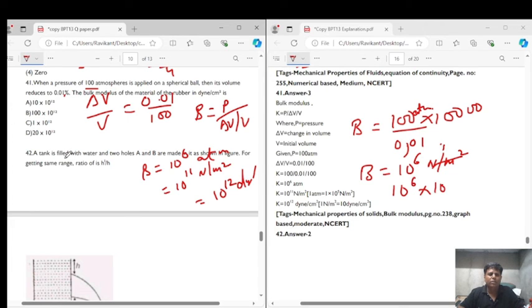So the correct answer for this will be option C, that is 10 to the power of 12 dyne per meter square, right? From this, when we put the value, how we are putting the value, let me show you.